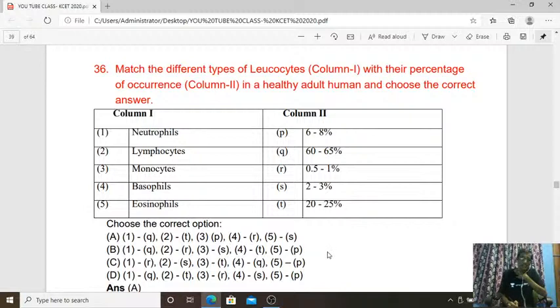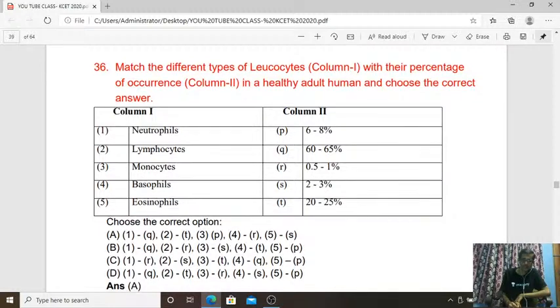But when comparing with RBC, that is erythrocytes, it is very much lower. You see, 5 to 8,000 WBCs are there in front of 5 lakhs of RBC per cubic millimeter of blood. Okay, so the highest number is the RBC in the entire blood cells. Next is the platelets, and next is the WBC cells. So the answer for 36 is A.